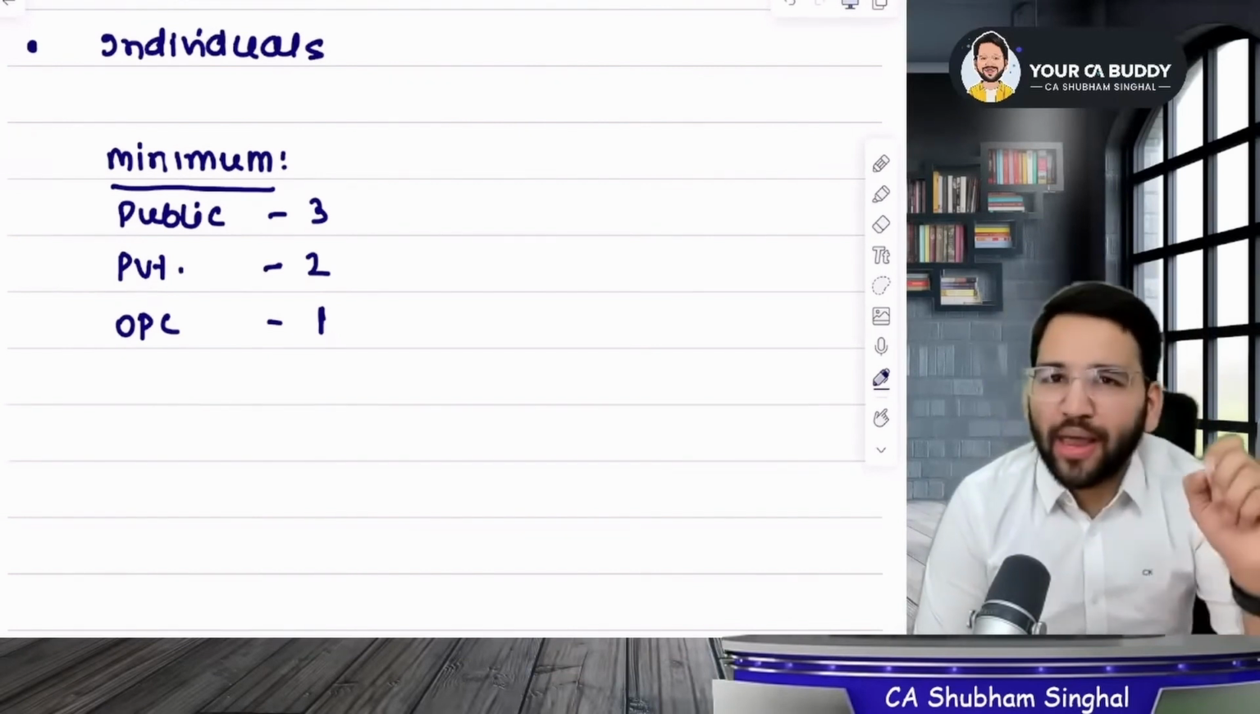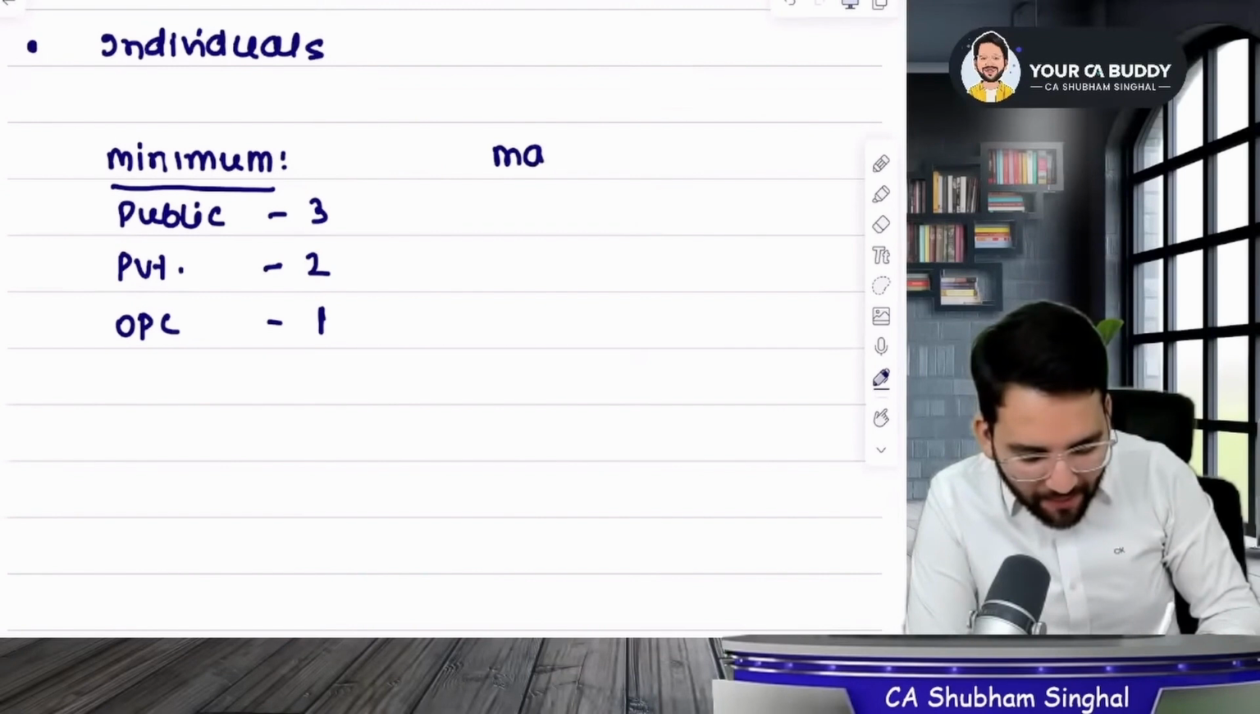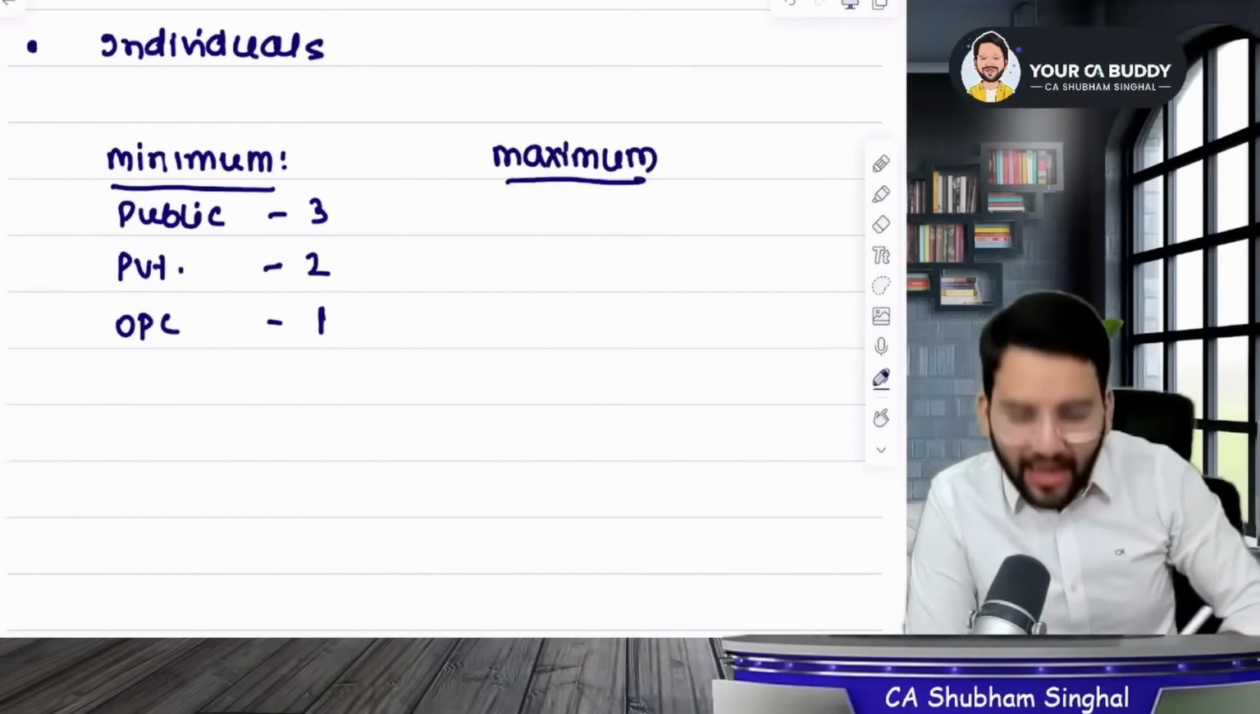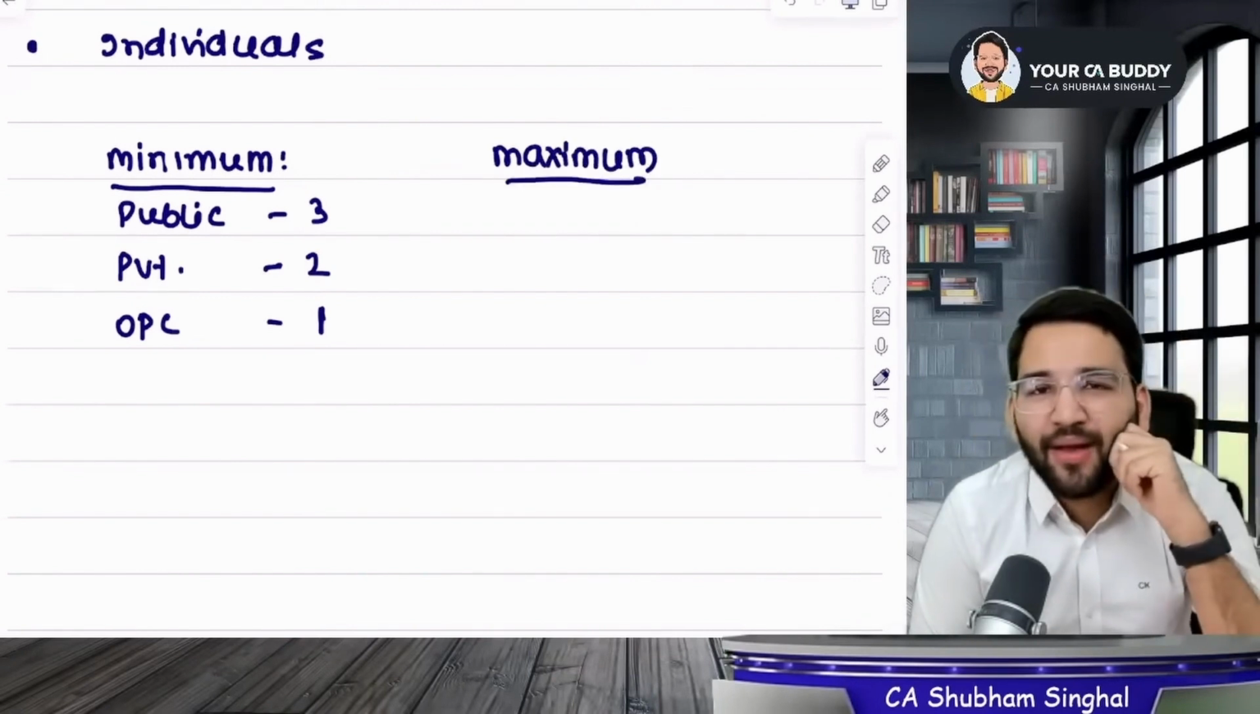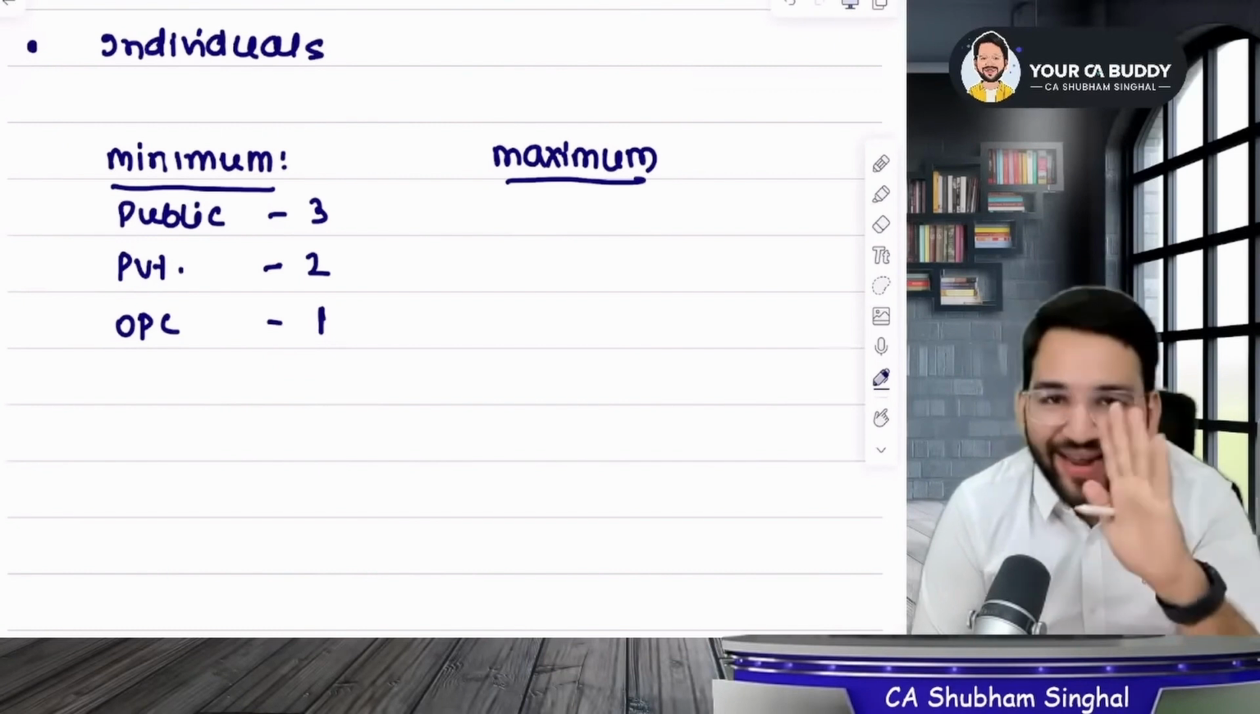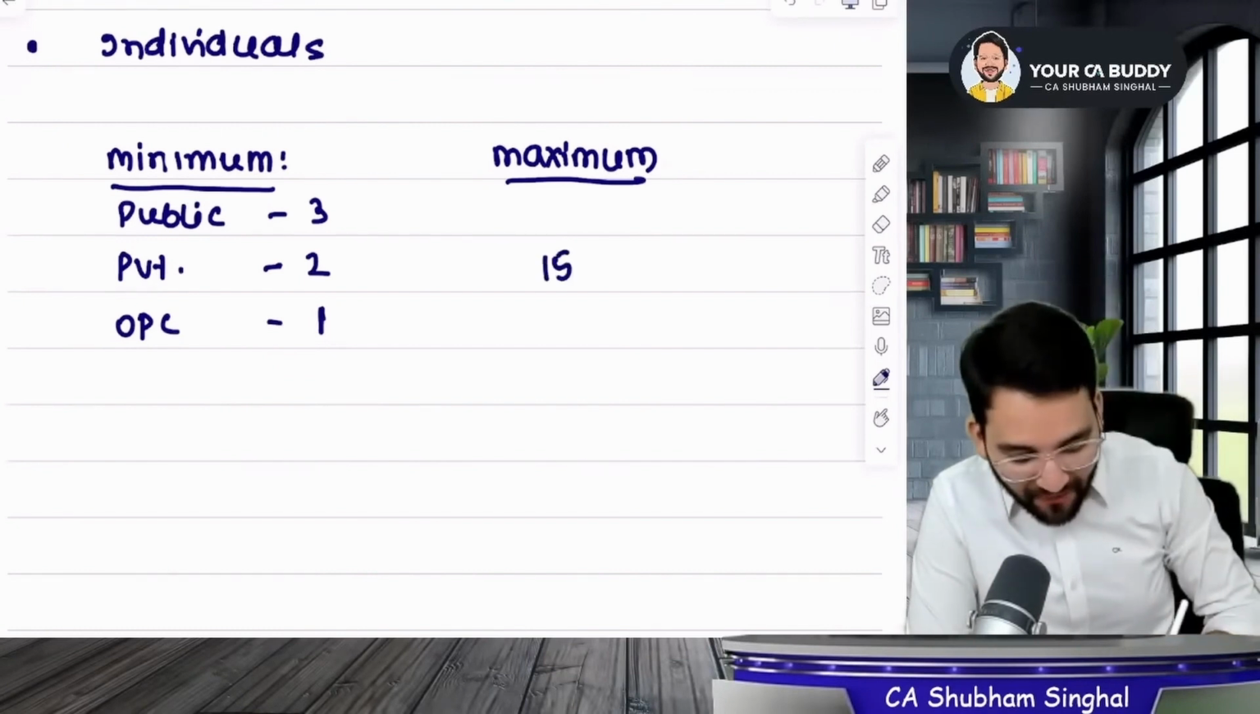But this is the minimum. Is there also a maximum limit, guys? I mean, in my company, can I appoint 2,000 people as directors? Can we keep 2,000 directors? No, there is a maximum limit, and that limit is 15.